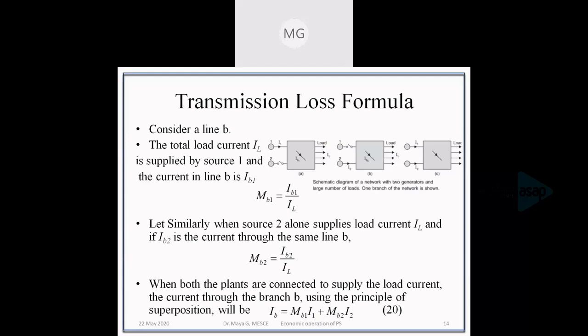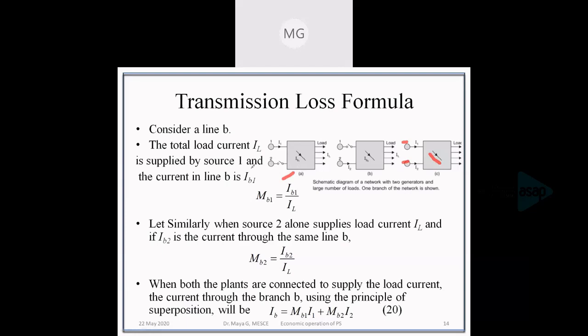For that, I'm considering a network. In this particular network, I'll consider just one transmission line, say transmission line B. In this particular network, there are two units, unit number 1 and unit number 2. For the time being, let us consider that only unit 1 is meeting the load. Only unit 1 is meeting the load. The unit 2 is kept open.